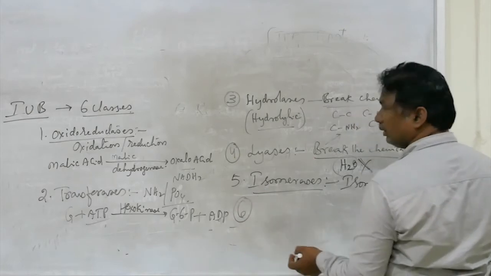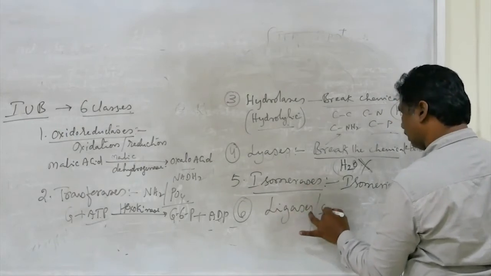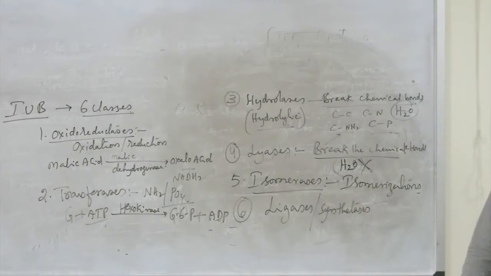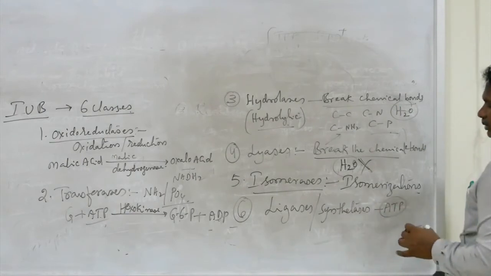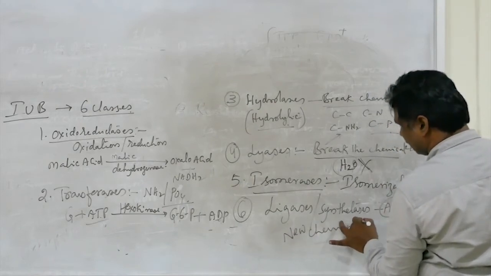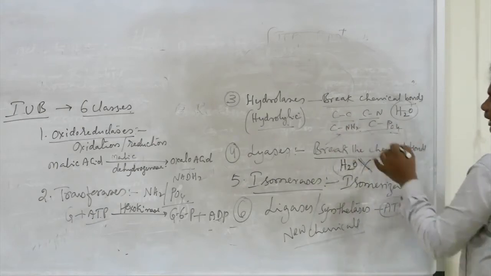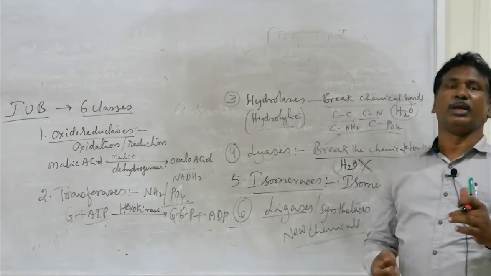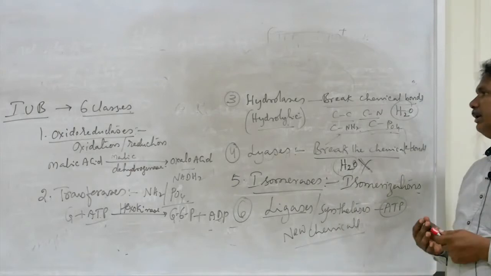And finally, ligases, which are also called synthetases. They utilize ATP for energy, so they can form new chemical bonds like C-C bonds, C-N bonds, C-phosphate bonds. Ligation, the linking and formation of new chemical bonds, is simply called ligases.